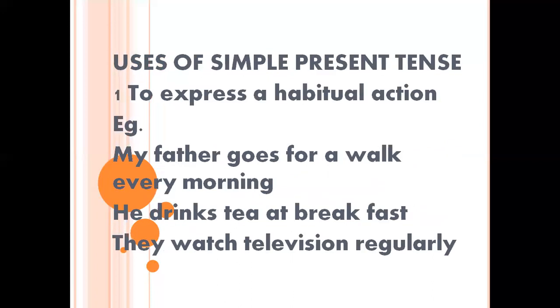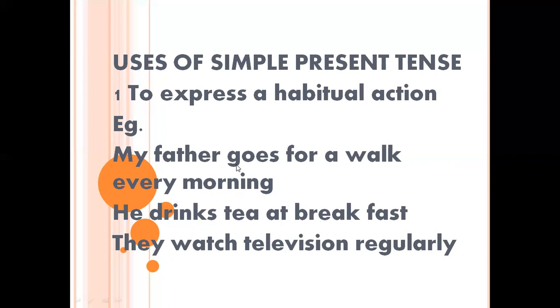Now we are going to discuss for what purpose we are going to use simple present tense. We will use simple present tense to express a habitual action, you know, daily routines. When you have to say daily routines, you will not go with any other tenses. You will go with simple present tense. So, for example, my father goes for a walk every morning. That's happening every morning. It's his habit, right?